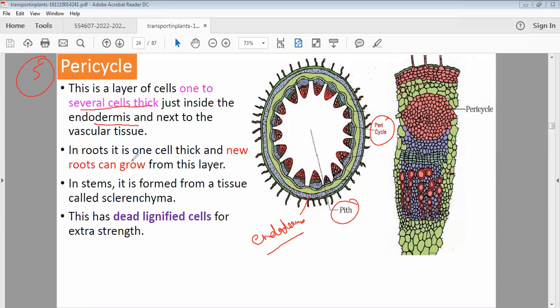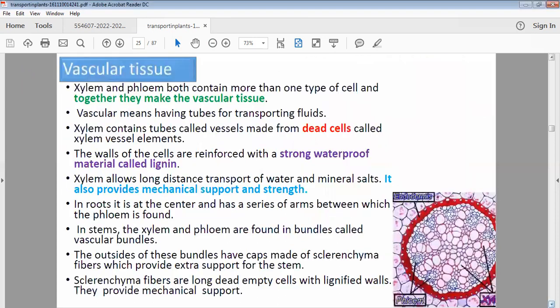In roots, it is only one cell thick. New roots can grow from this layer, while in the stem, it is formed from a tissue called sclerenchyma. I will tell you about sclerenchyma later. Sclerenchyma has dead and lignified cells for extra strength. For this, remember that pericycle is present in the root, where it surrounds the endodermis.